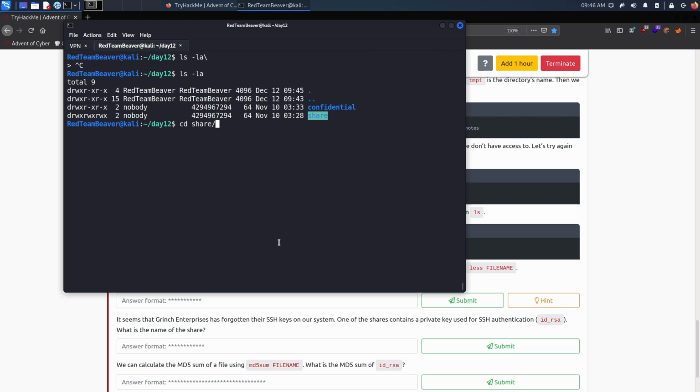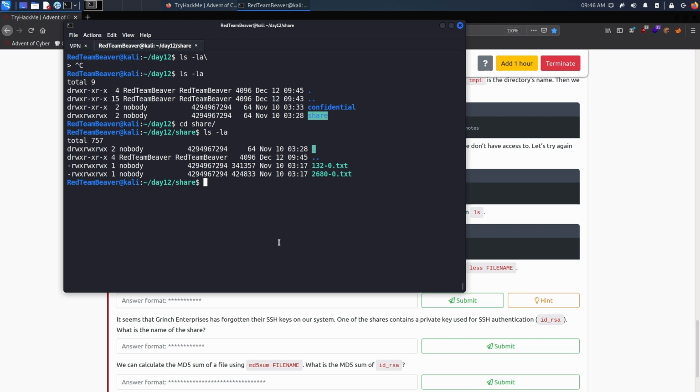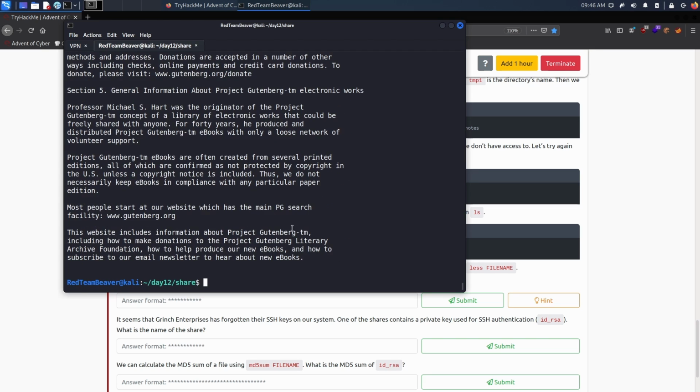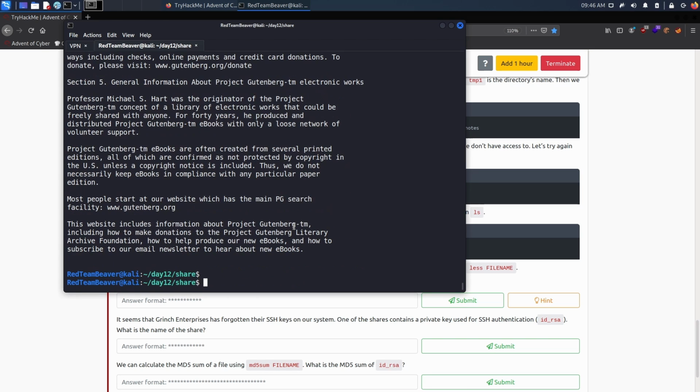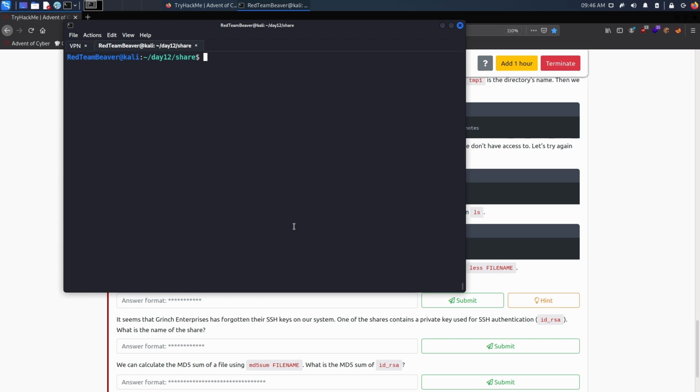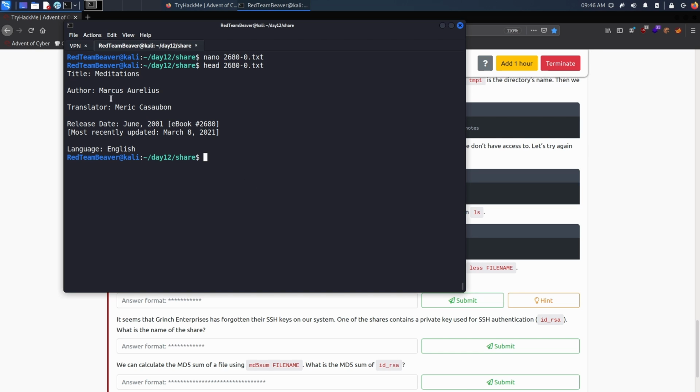So let's just go over there and do it. Now, if we were to simply do cat 2680, it would actually be spammed, right? So where are the titles usually? Usually the titles are at the top of the file. So either we can open it in a text editor and we would get the answer, or we can be fancier and use head, which by default, I believe, displays the top 10 lines. And in our case, we see that the title is Meditations.